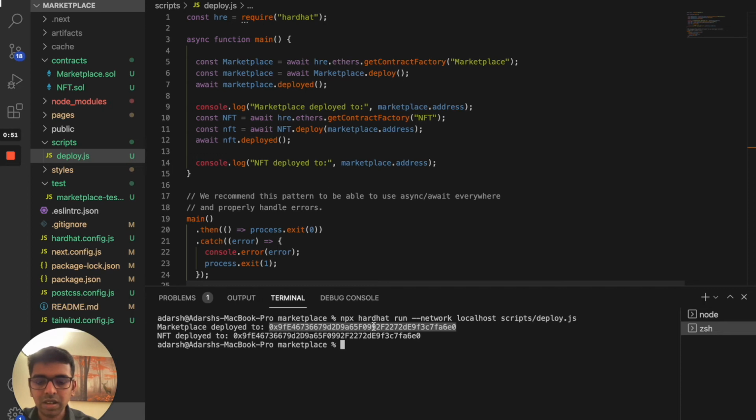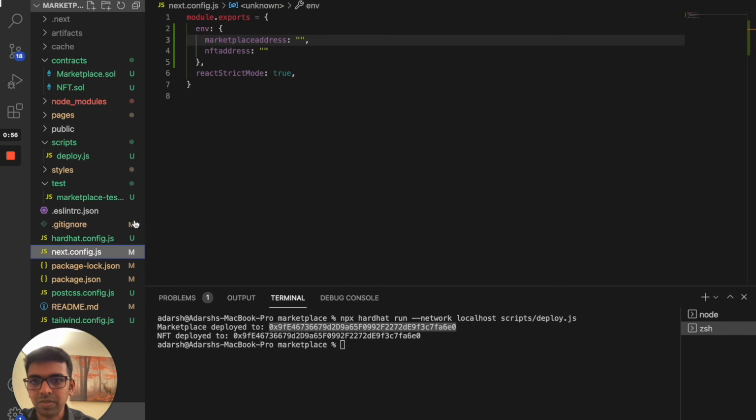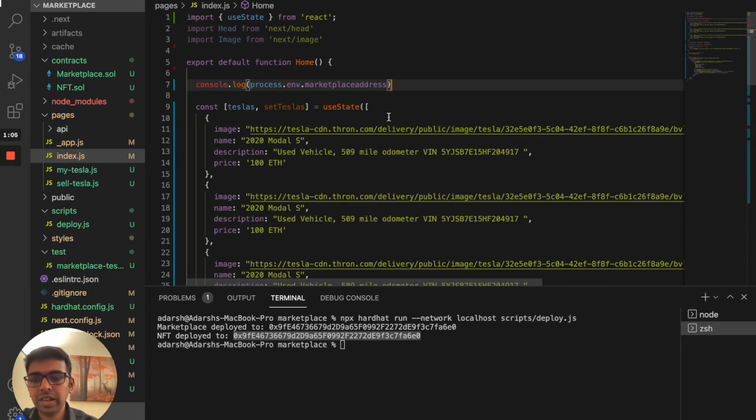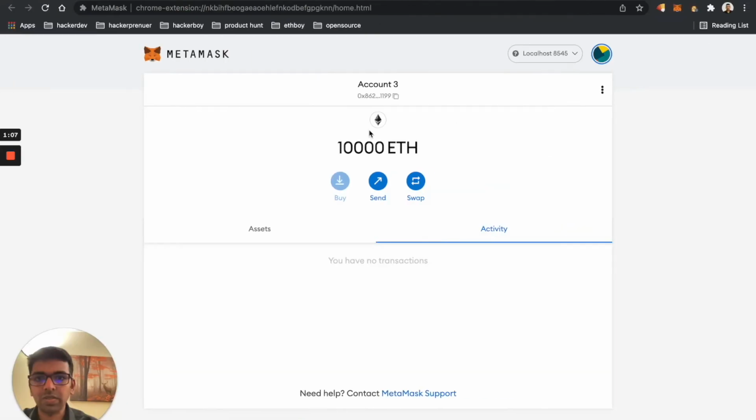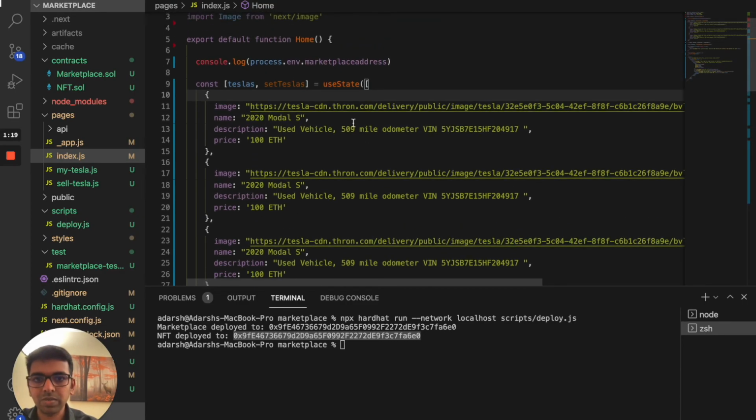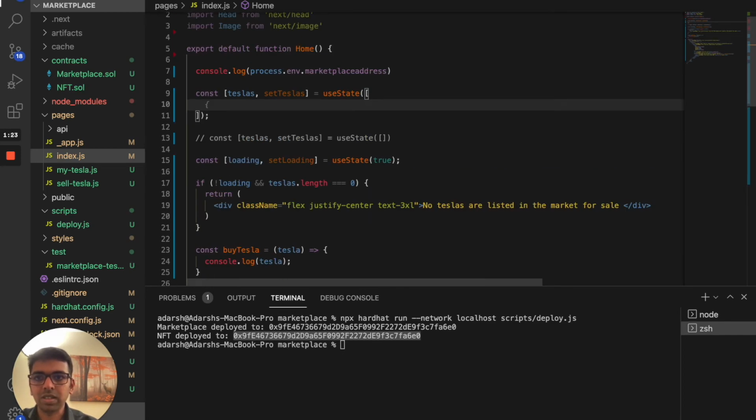Let's take this and configure it in our Next.js config file. We already created something in the Next.js config for the marketplace address and the NFT address. Let's put that there. Let's go back to our index.js, which, if you remember, is our index.js to explore the collection. We need to make a call to pull all the information from the local blockchain network. Let me delete whatever is already there. There's a default value, so I'm just going to remove all those things.